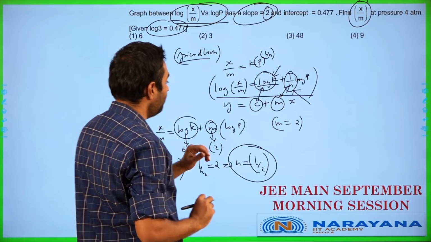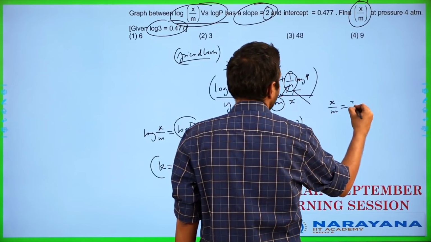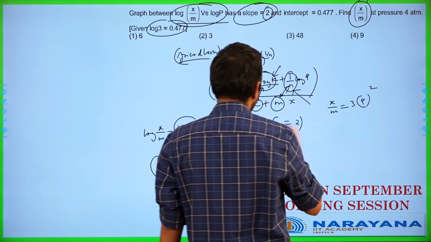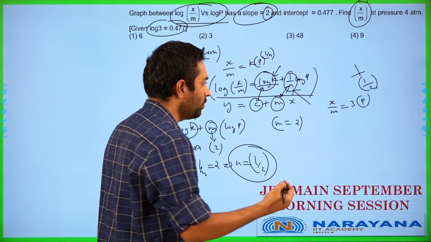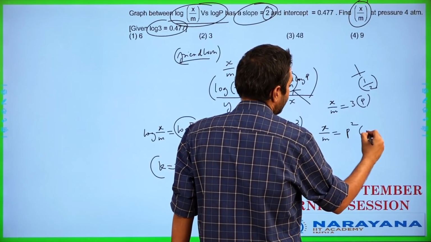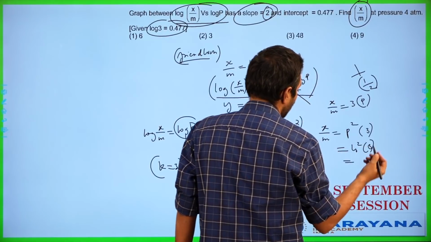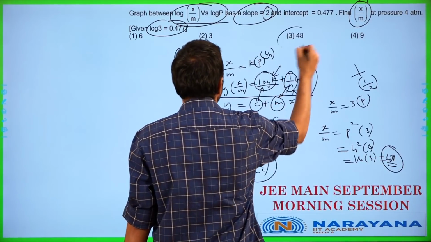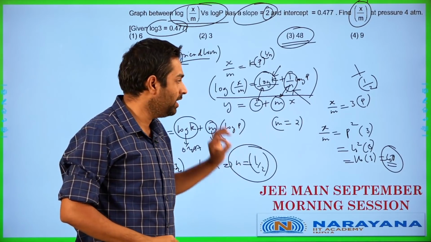So according to the data given, x by m is going to be equal to 3 into p whole to the power of 1 by n, which works out as 1 by n, where n is half. So 1 divided by 1 by 2 is the situation over here. So x by m works out as p to the power of 2 into 3, where p value is going to be 4. So 4 squared into 3. So it works out as 16 into 3, which of course works out as 48. So most probably for the question given here, the answer is 48. For the data given in the question, the answer is going to be 48.